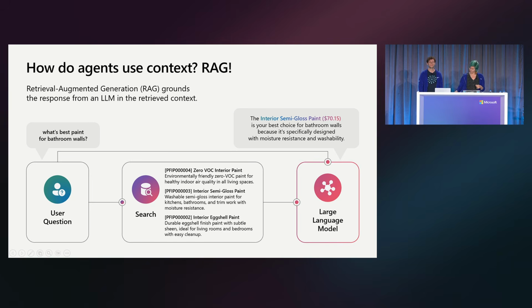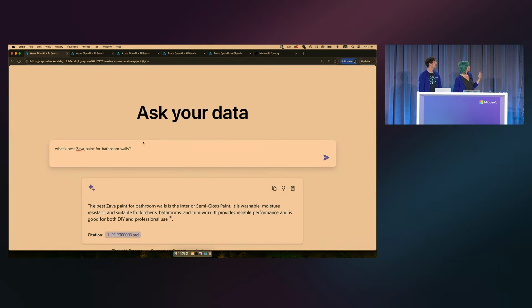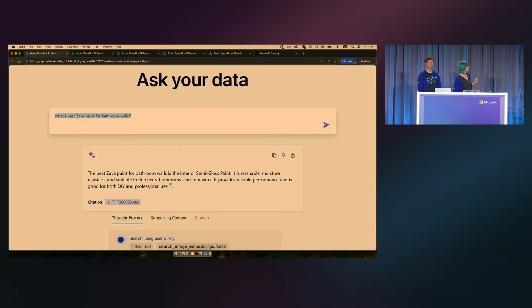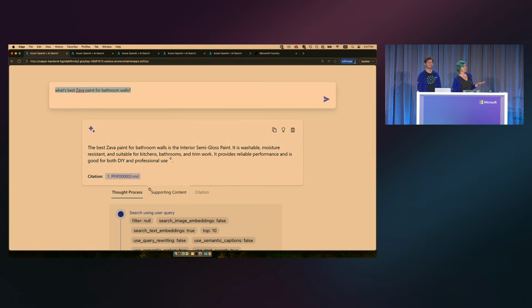I actually have a demo that I can show of the most basic RAG application. Of course, we're asking about paint. What is the best paint for bathroom walls? It says it's the interior semi-gloss paint. Very important for washing when your children decide to draw all over your bathroom, as happens to me a lot.